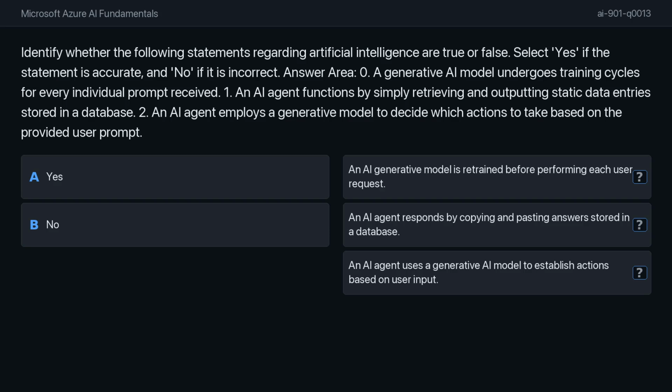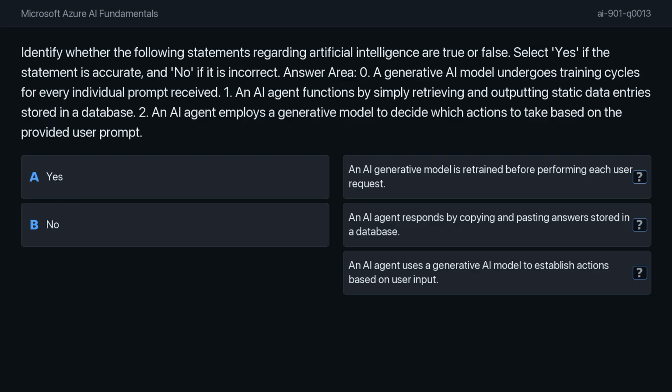Let's examine three statements about artificial intelligence and determine if they are accurate. For each, we choose yes if it is true and no if it is false. Statement 0. A generative AI model undergoes training cycles for every individual prompt received.